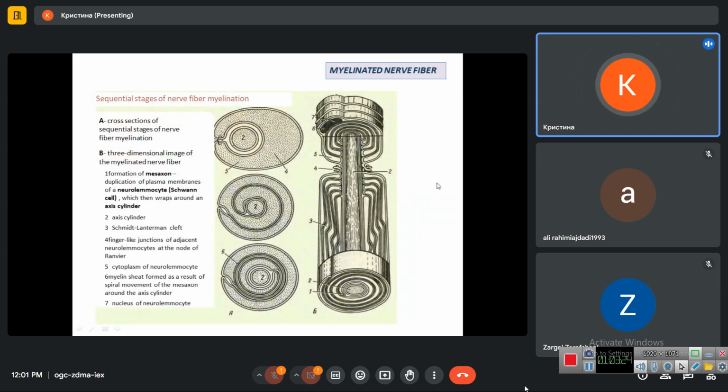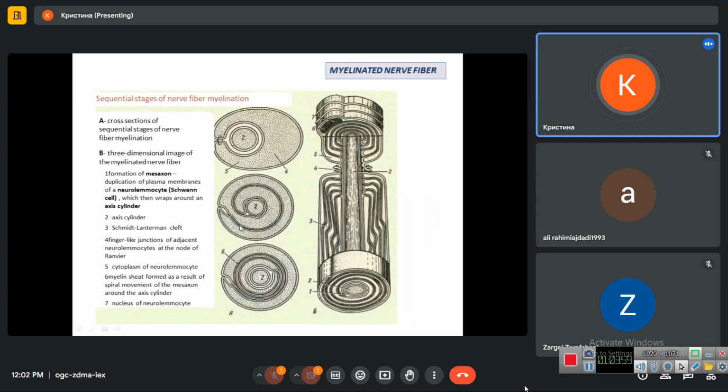Now, the myelinated nerve fiber starts to be formed as we have previously seen in the unmyelinated one. The axial cylinder is surrounded with the glial cell, and the membrane of the glial cell meets itself here and forms the mesaxon, but then it continues to wrap and wrap and wrap around the axial cylinder.